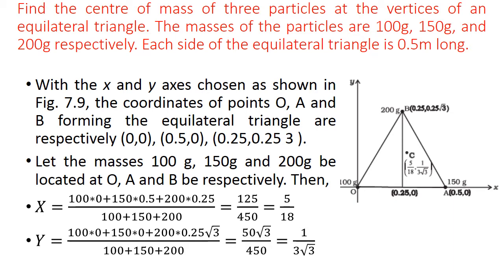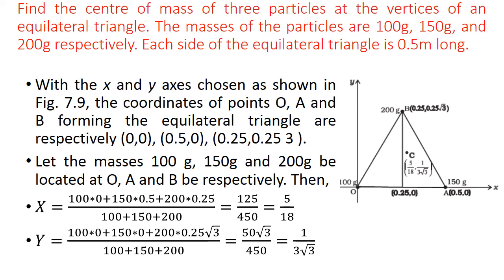Now center of mass is calculated by the formula whose coordinates x and y is given as x is equal to m1 x1 plus m2 x2 plus m3 x3 divided by m1 plus m2 plus m3.